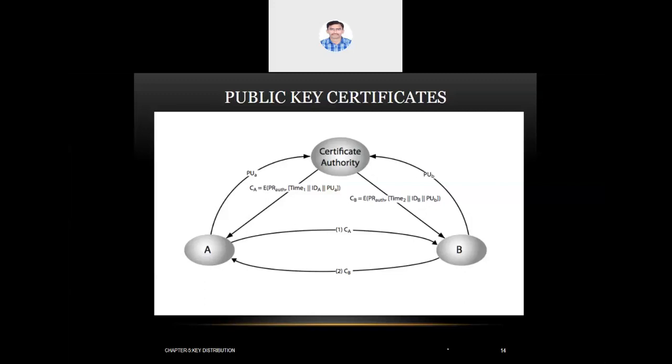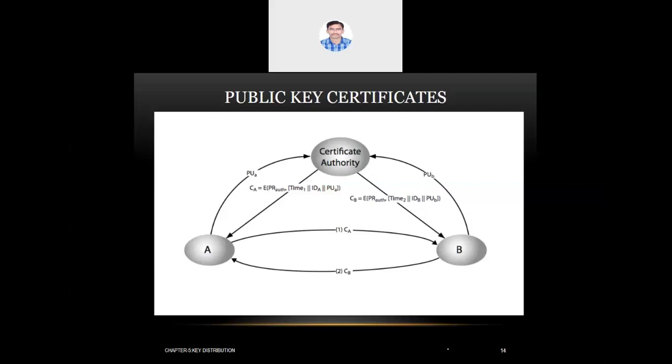Now B got a certificate CB, its own certificate, and A got its own certificate CA. Now A can directly send CA to B, and B in turn can send CB to A. Both can decrypt those certificates. Why? Because the certificate has been encrypted by the private key of the certificate authority, and everyone knows the public key of the certificate authority, so they can